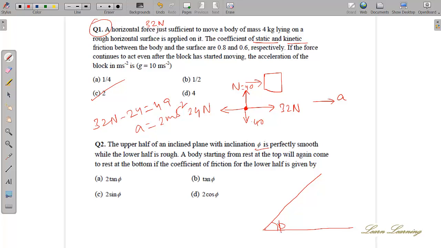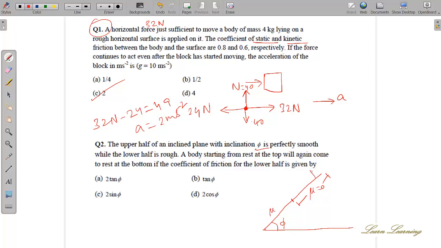So the slanting line has no friction and the horizontal line has friction. Now, this is talking about the incline itself. The slanting line, the upper part, has no friction. The lower part has friction. So the upper half has no friction, and the lower half is actually having some friction. Let's say mu.